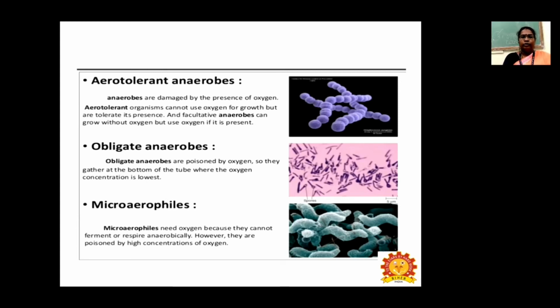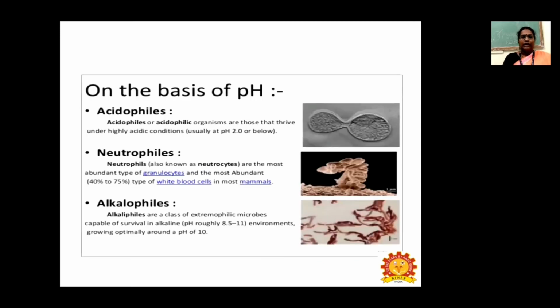And facultative anaerobes can grow without oxygen, but use oxygen if it is present. And obligate anaerobes are poisoned by oxygen, so they gather at the bottom of the tube where the oxygen concentration is very low. And microaerophiles need oxygen because they cannot ferment or respire anaerobically, but they are poisoned by high concentrations of oxygen. So the requirement of oxygen is very, very little.